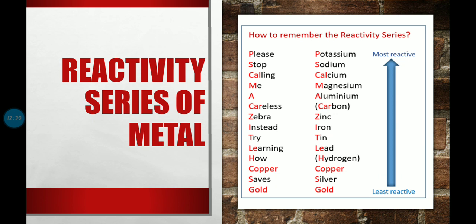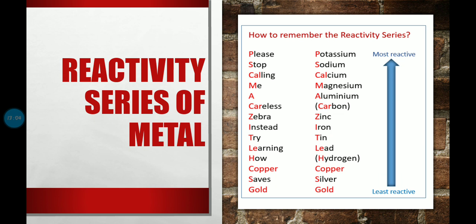Then magnesium, aluminium, then carbon, zinc, iron, tin, lead, these are reactive with water, with acid as well as with oxygen. That means they are moderately reactive metals. And the third group are less reactive metals, which includes copper, silver, gold, and mercury also comes in this range.